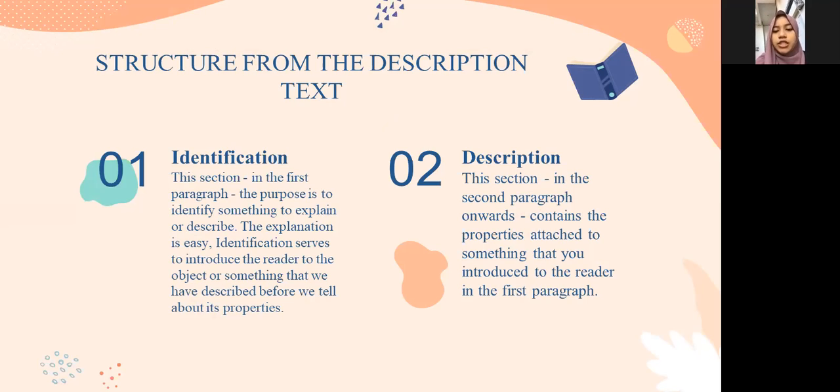Description. This section in the second paragraph onwards contains the properties attached to something that you introduced to the reader in the first paragraph. Back to moderator.